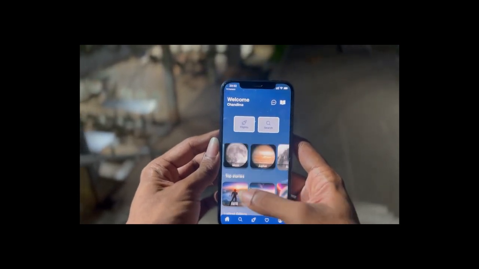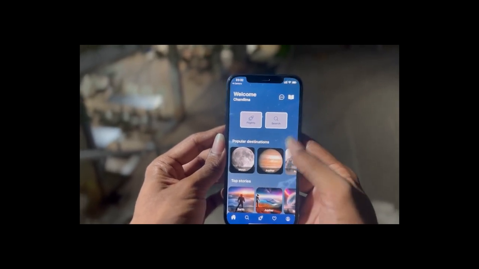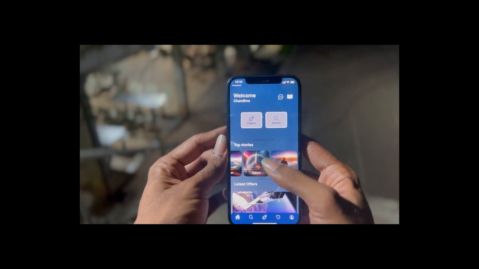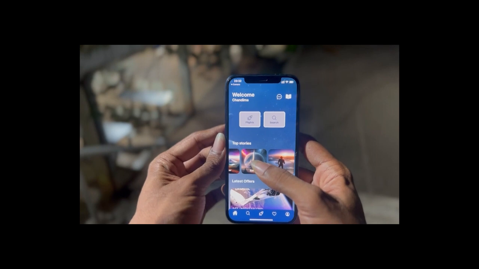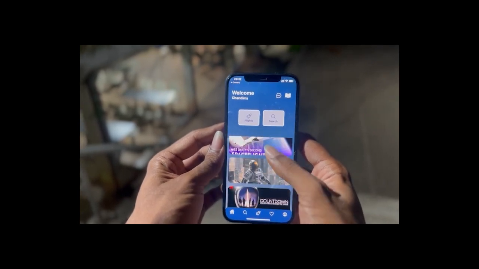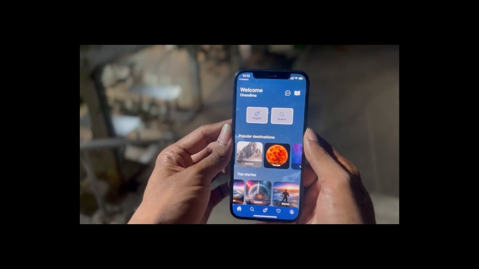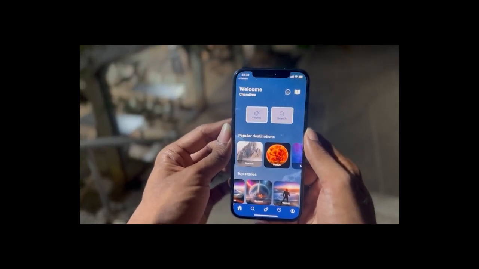As you can see, it contains the basic functionality of flight and flight search, and also gives the popular destinations, which are the planets, as well as top stories, which are the stories posted by other users who have traveled to planets. They can either view them or book a trip straight to those planets, and latest offers as well. So it is simple but provides the basic functionality. So from here, let's move on to the core concept of this application, which is to book a trip.